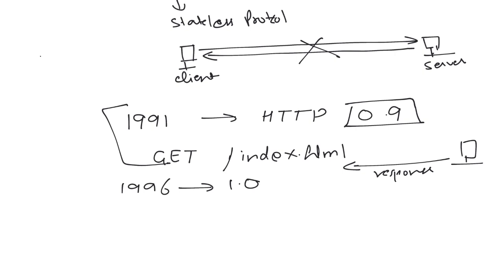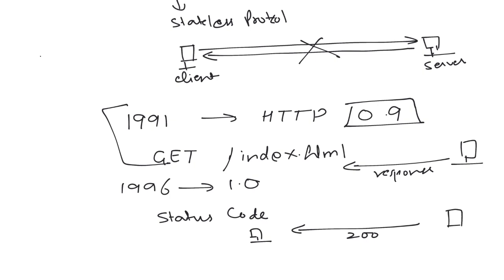So in the year of 1996, when we are having 1.0 version, at that time a status code was also added to the response part. Like when we send a request, the server will send some kind of response to tell the client whether the request was successful or the failure of the request, right? So the status code was involved. Also, we are having the content type.